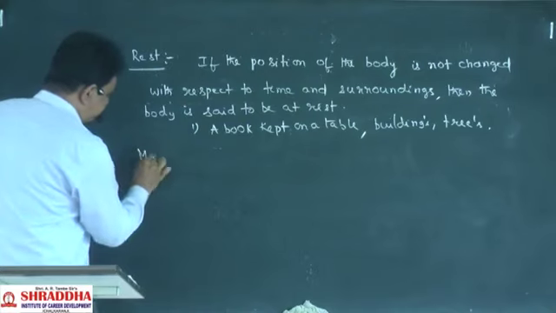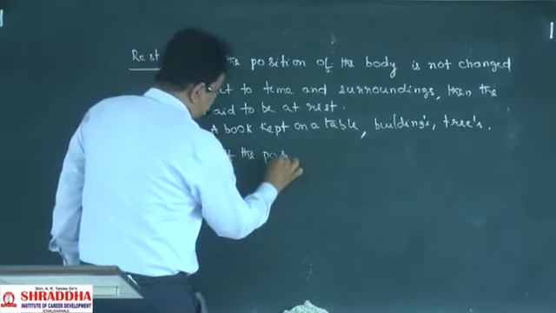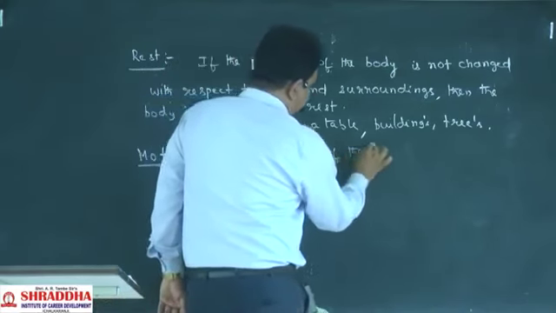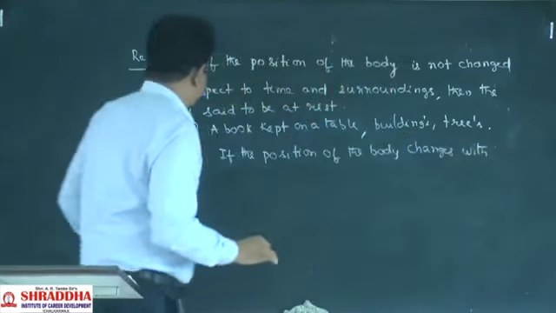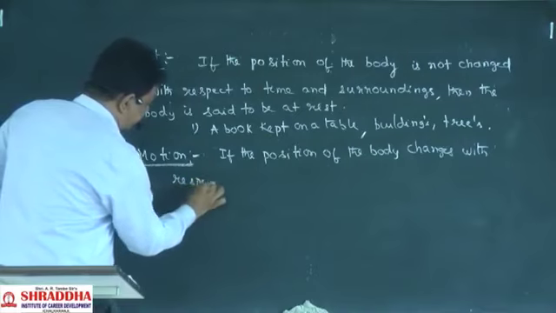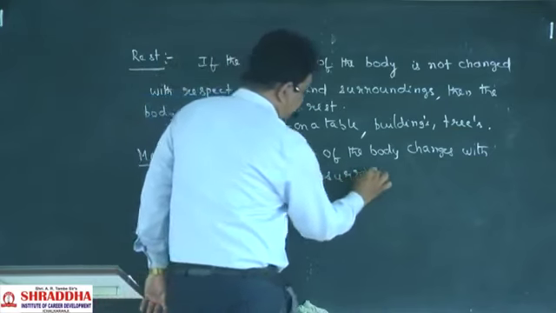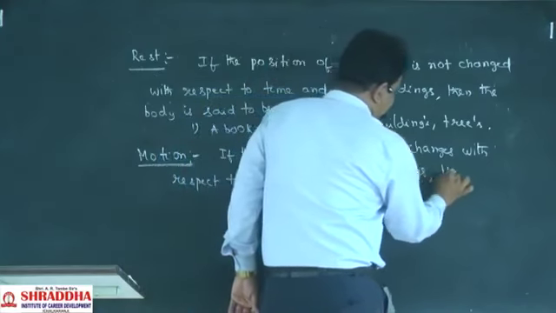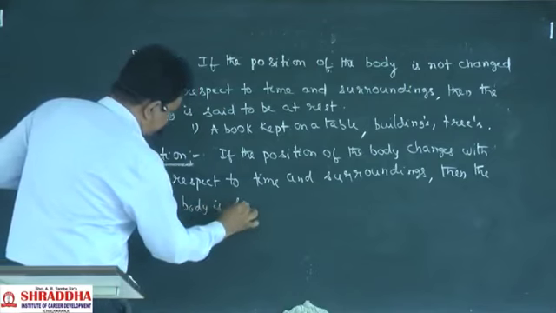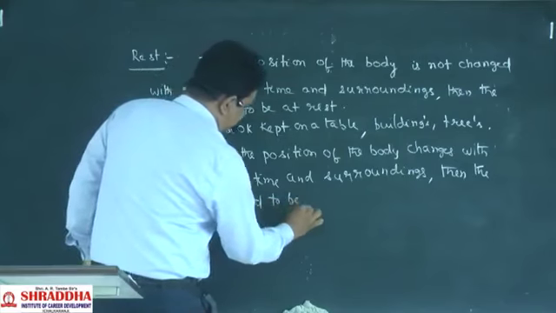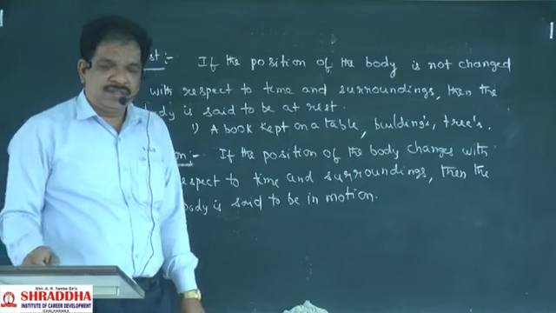Next, motion. What is meant by motion? If the position of the body changes with respect to time and the surroundings, then the body is said to be in motion. Then the body is said to be in the state of motion.